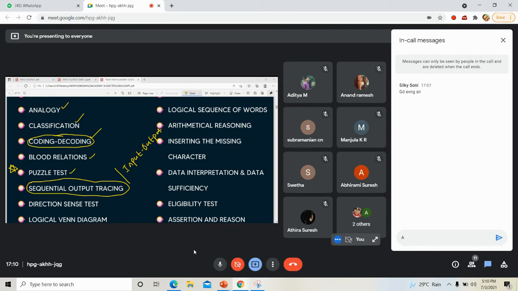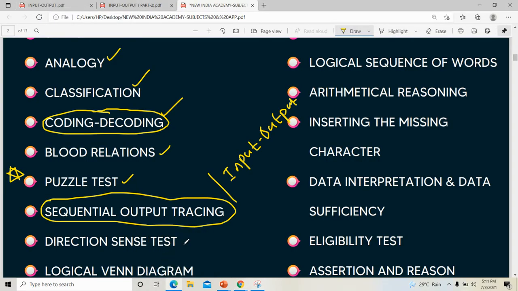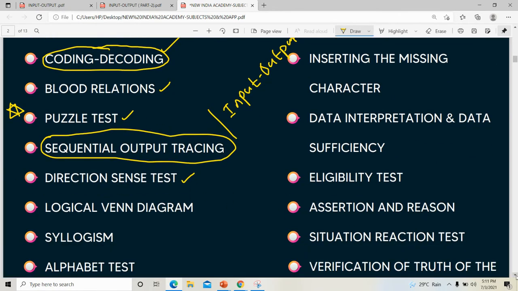So that input output topic, or machine input output, all are the same. Sequential output tracing or input output, both are the same. Sometimes it is also called machine input output. Okay, everything is the same. Then we know about direction sense. We did that before. Direction sense, then logical Venn diagram, then syllogism.